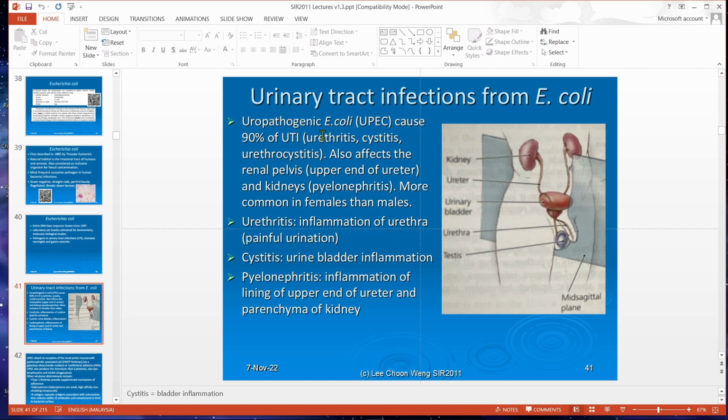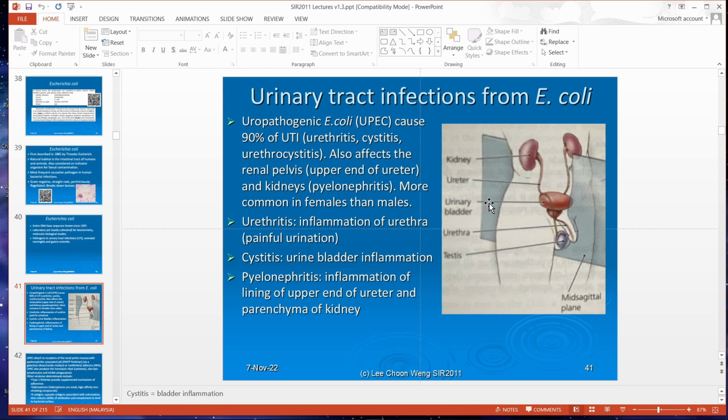Uropathogenic E. coli, UPEC, causes 90% of urinary tract infections: urethritis, cystitis, and pyelonephritis. Urethritis is inflammation of the urethra. The urethra is here, after the urinary bladder. It usually presents with painful urination; dysuria is another term for painful urination.